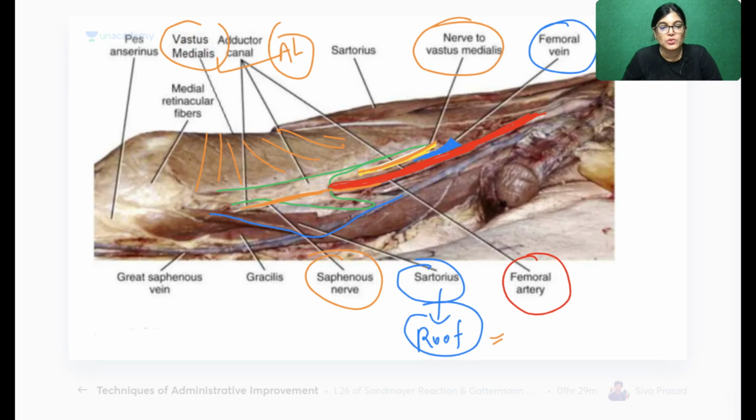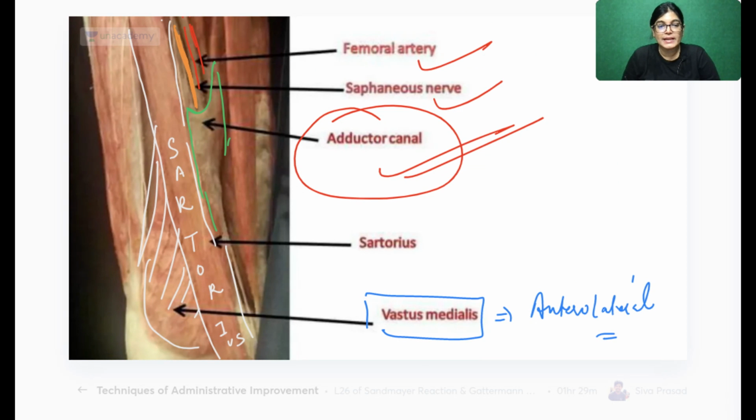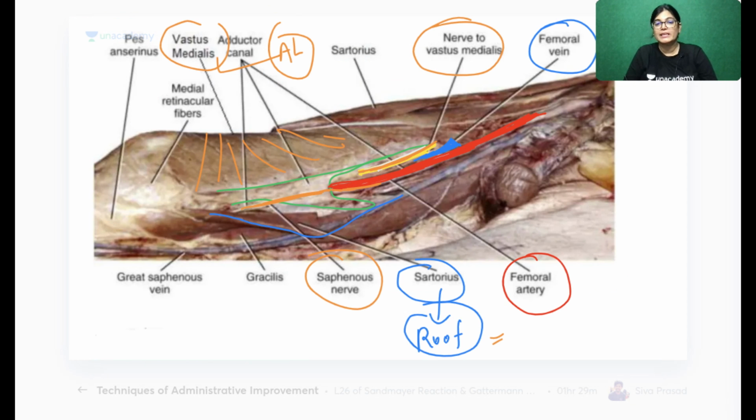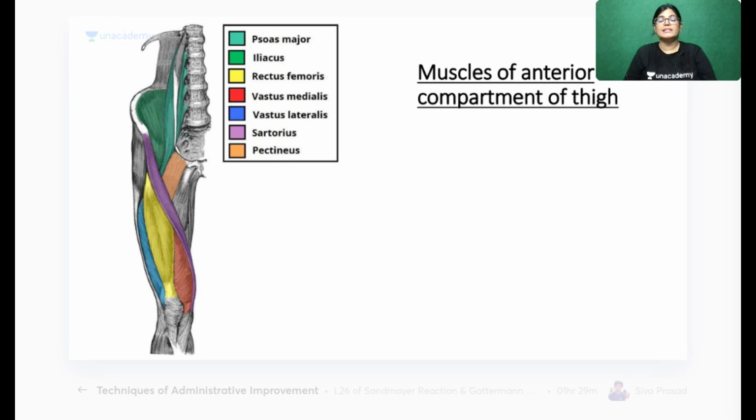The roof is formed by the sartorius muscle, and the structure lying posteriorly is the adductor group of muscles, mainly adductor longus, and more posterior to it is adductor magnus. So the anterolateral wall, roof, and the content are visualized. Everyone, is the adductor region clear to you? This was the view from the frontal aspect, and this was the view after being retracted. Clear? Many students are saying yes. Very good. Can we start the new topic, that is the muscles?